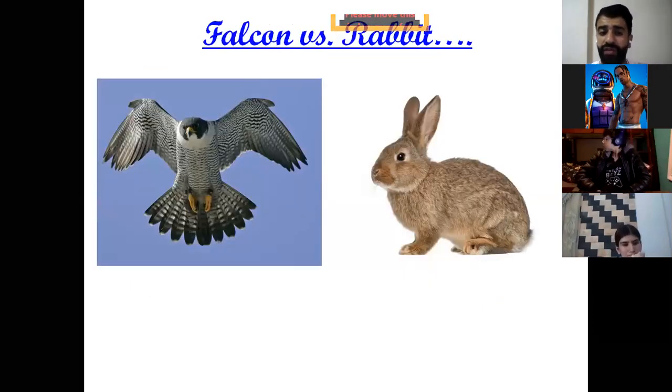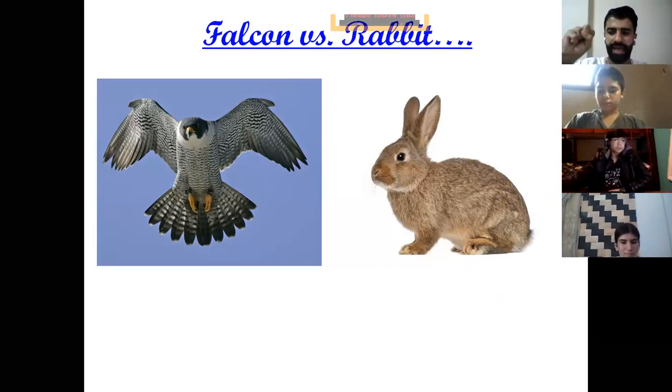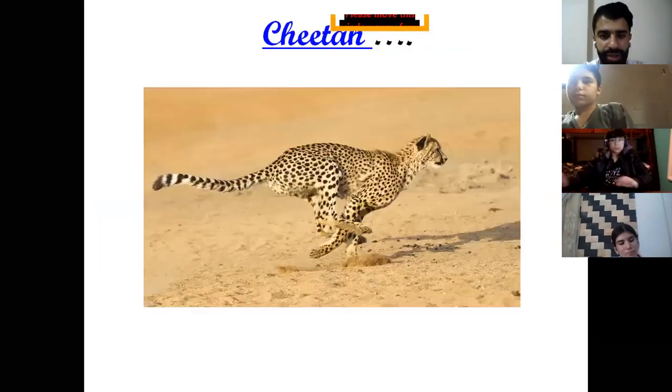While we have the falcon versus the rabbit. The falcon has very good vision. It uses the vision and the eyes to detect the prey and capture the rabbit using the claws and the beak. Using the claws and using the beak to kill the rabbit.